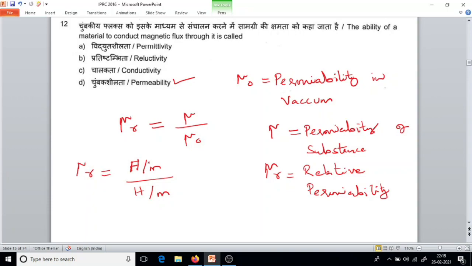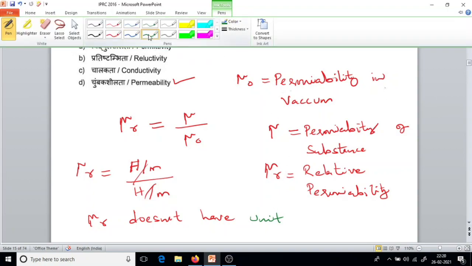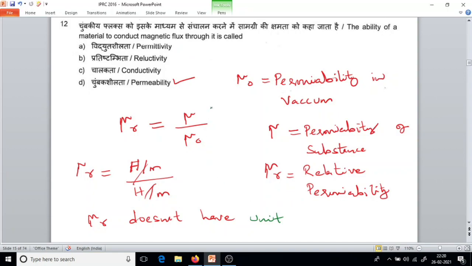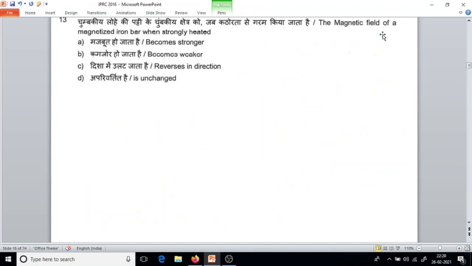So this Henry per meter cancels out, so relative permeability doesn't have a unit. It's just a number. So mu of iron equal to 200. Permeability of iron equal to 200.